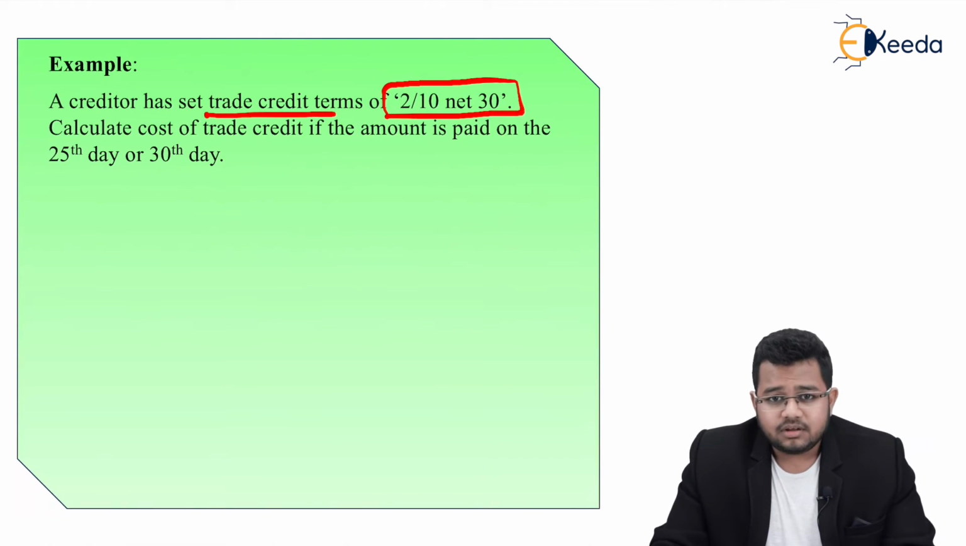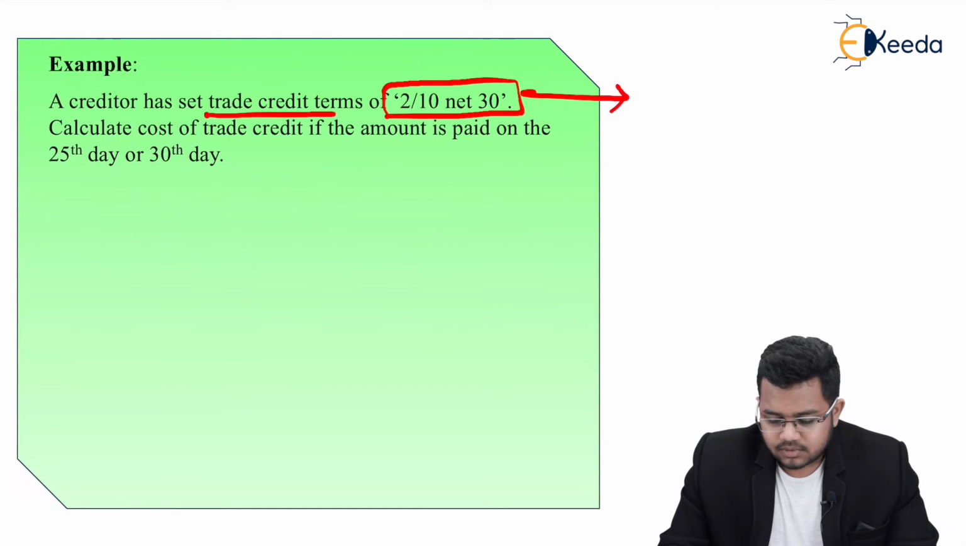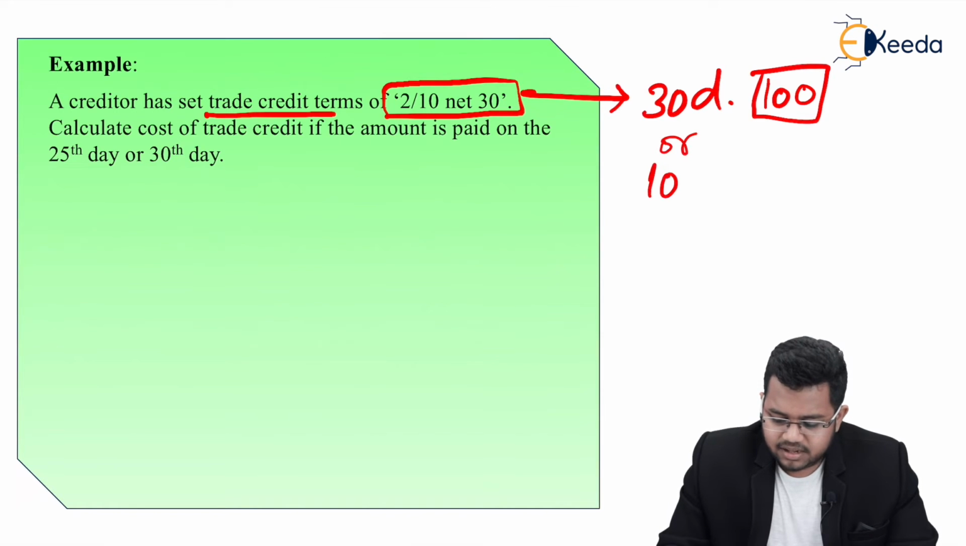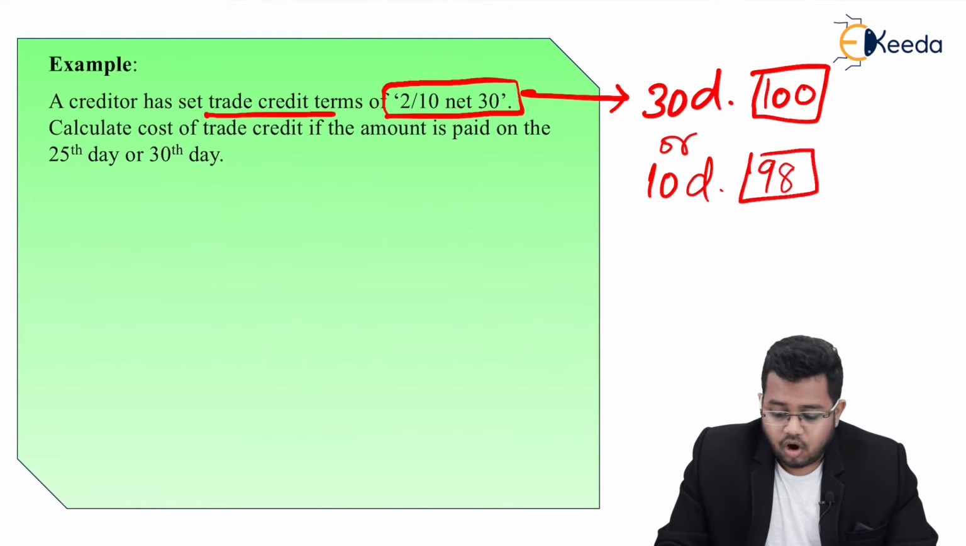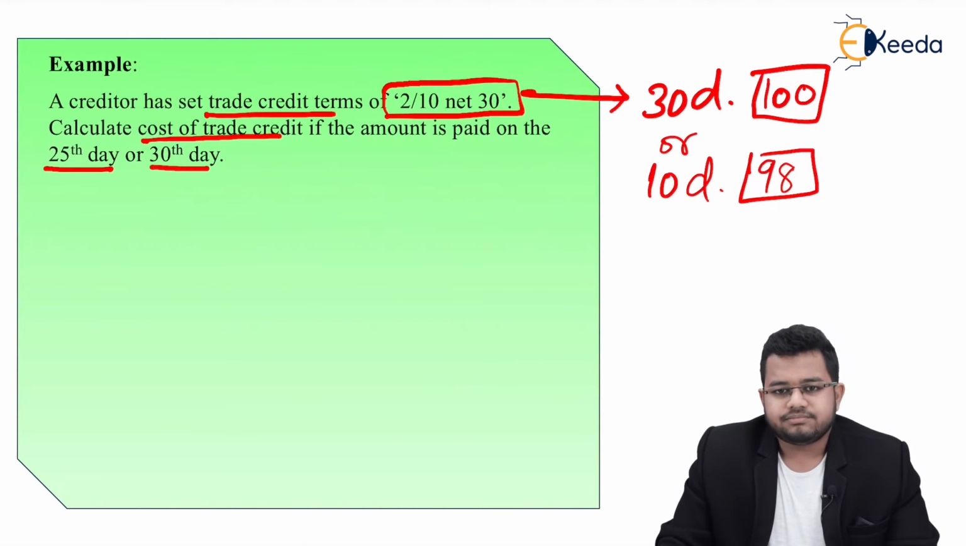Now, before we proceed, what is 2 by 10 net 30? Pay in 30 days, let's say $100, or pay in 10 days and take a discount of 2, let's say pay 98. So pay 98 in 10 days or pay 100 in 30 days. This is the interpretation. Calculate the cost of trade credit if the amount is paid on the 25th day or the 30th day.